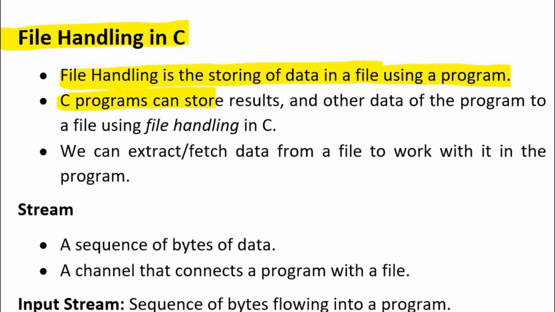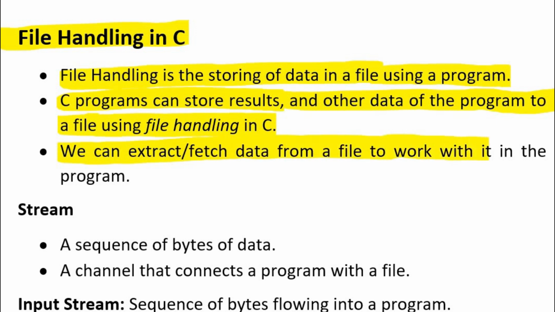C programs can store results and other data of the program to a file which is stored on a computer, or if it is not stored, we can create a new file by using file handling in C. We can also extract or fetch data from a file to work with it in the C program. Let's see how we do all these operations.